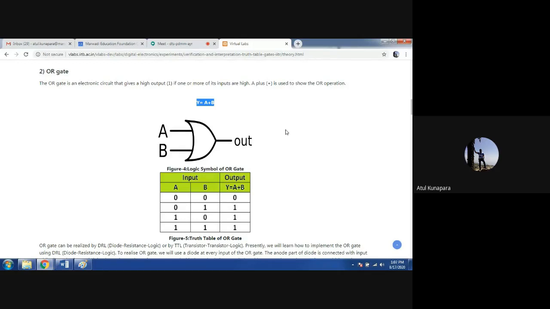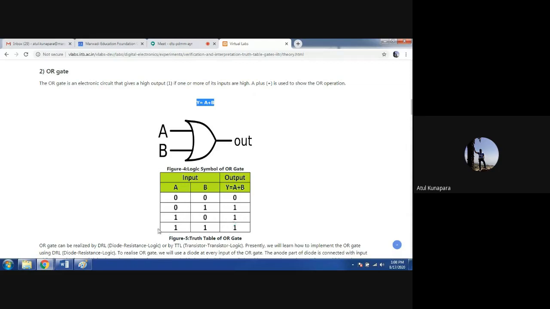For these four combinations of inputs, the output y for the OR logic gate is 0 only when both inputs are 0. It means A and B both at logic 0, then only is your output logic 0. For all other combinations, the output is going to be logic 1. If A is 0 and B is 1, output is 1. If A is 1 and B is 0, output is 1.